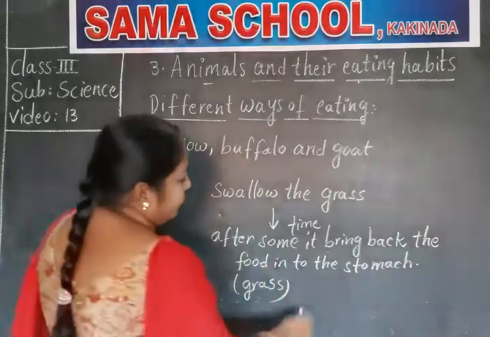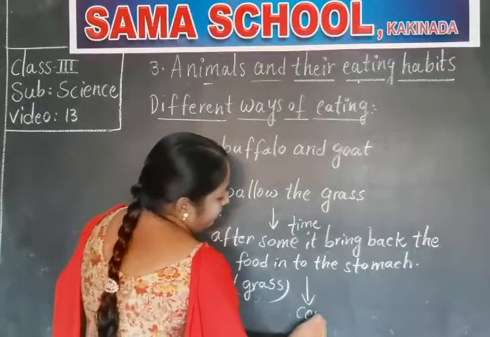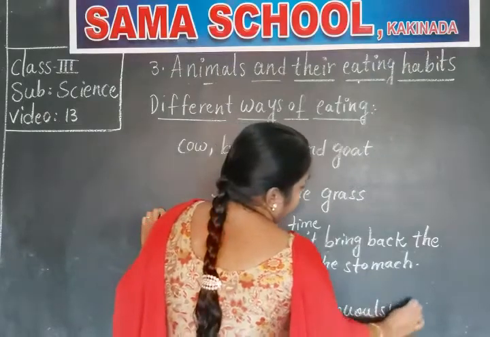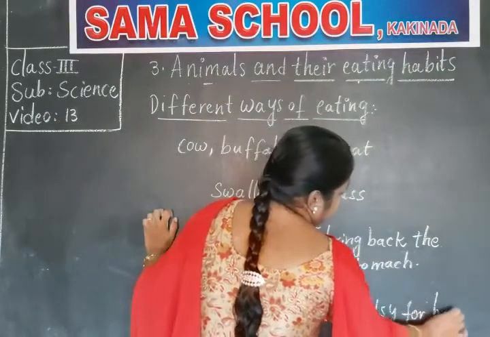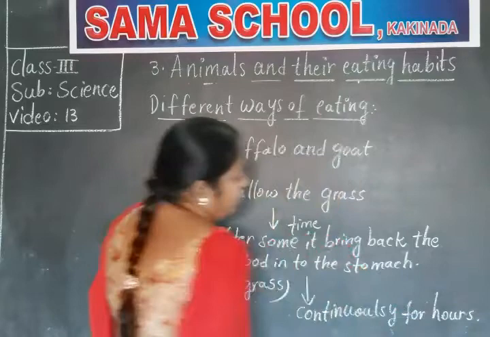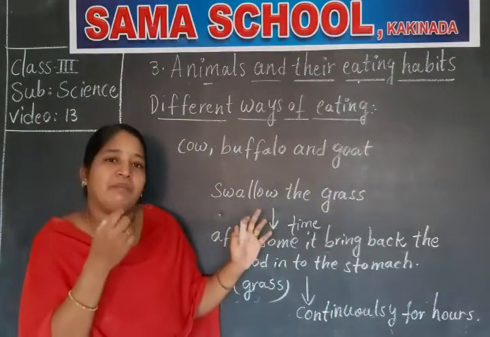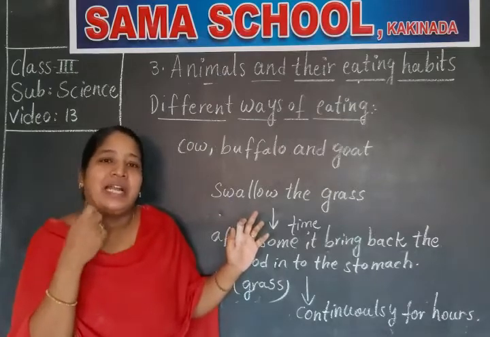It chews the food continuously for hours. If you watch a cow, buffalo or goat, they will move their mouth. That means they will chew the grass continuously.